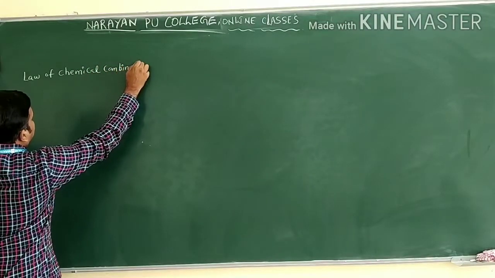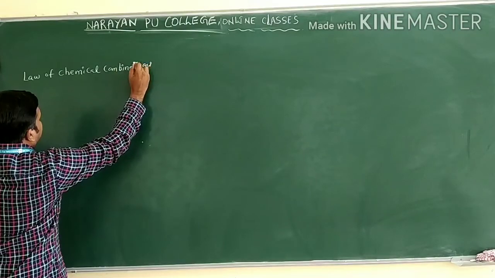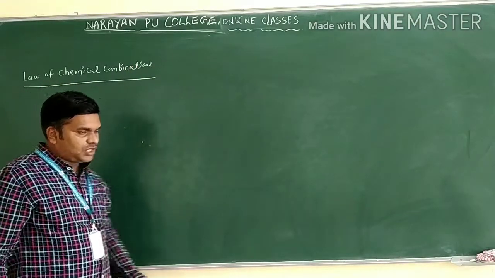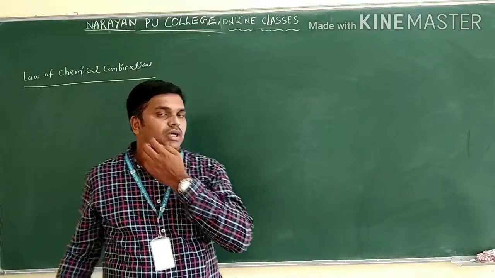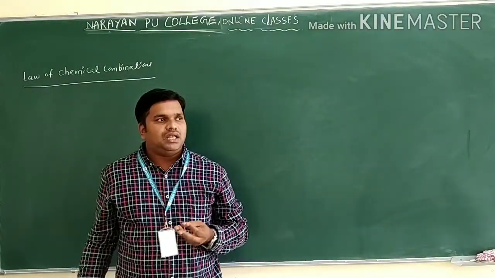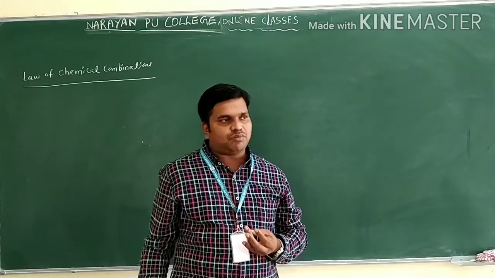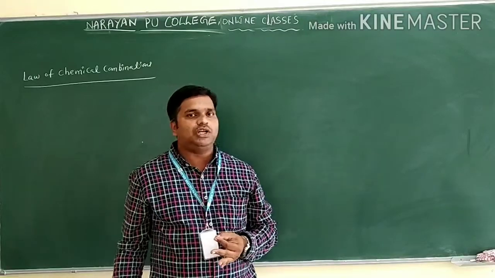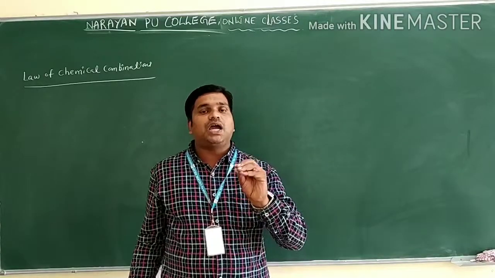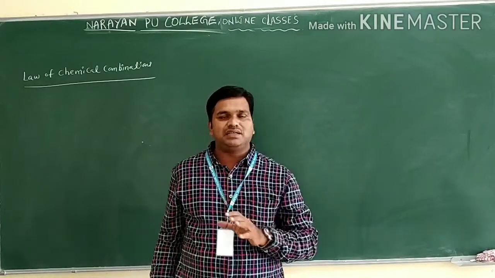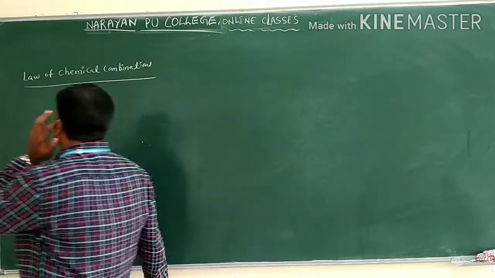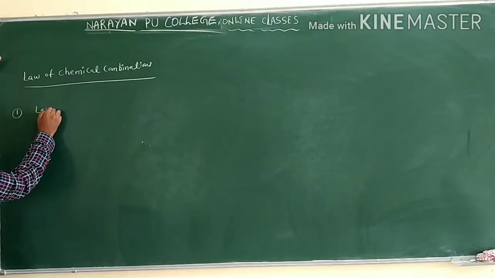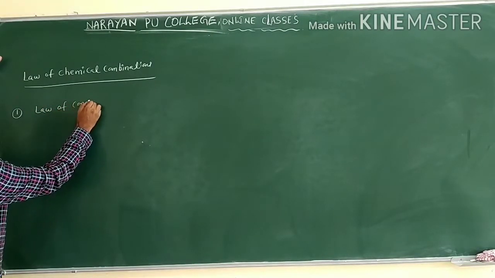Laws of chemical combinations. So we have mainly these laws: the law of conservation of mass, the law of definite proportion or constant proportion, the law of multiple proportion, Gay-Lussac's law of combining volumes, and the last one, Avogadro's law. So these are the major laws of combinations we have. Clear? The first one is the law of conservation of mass.